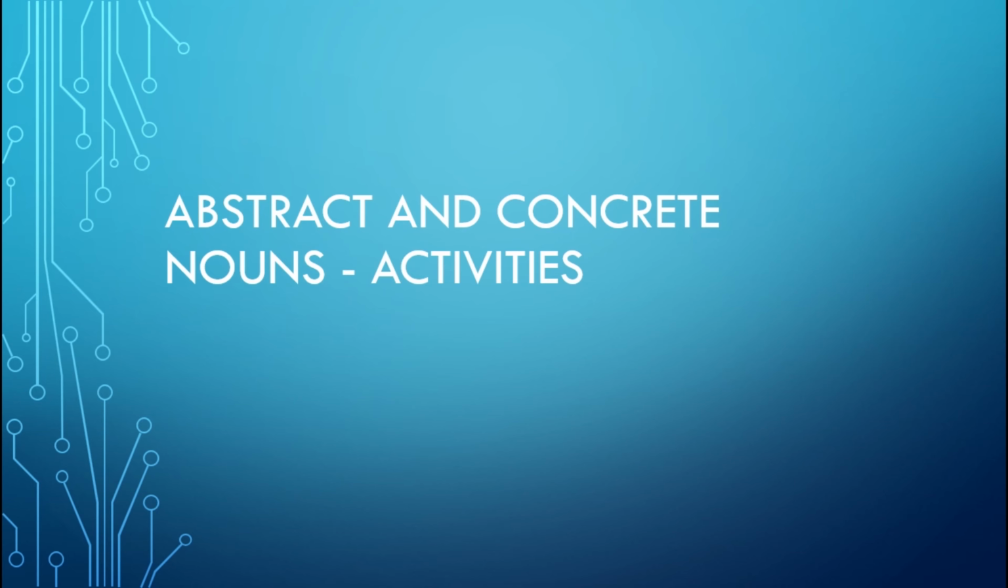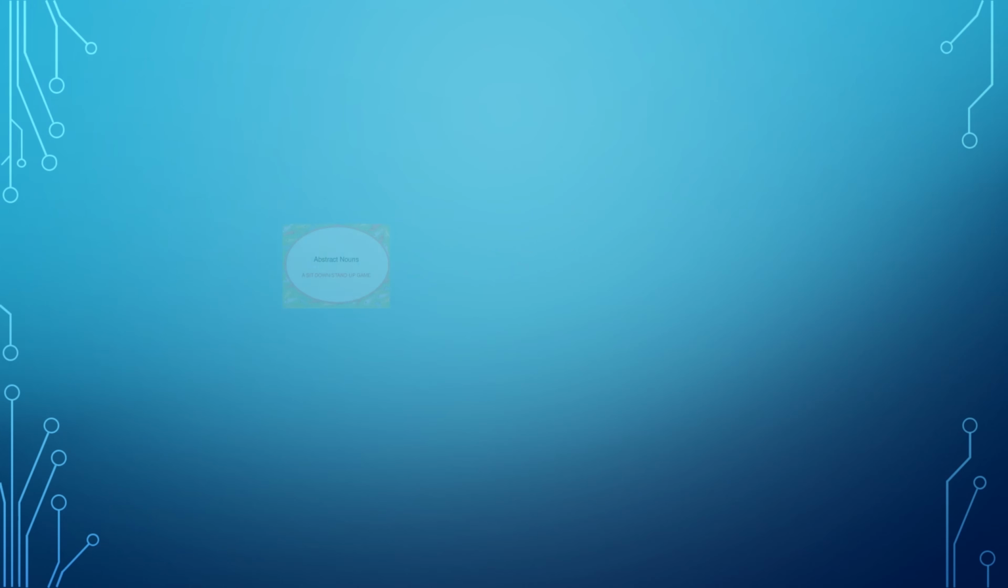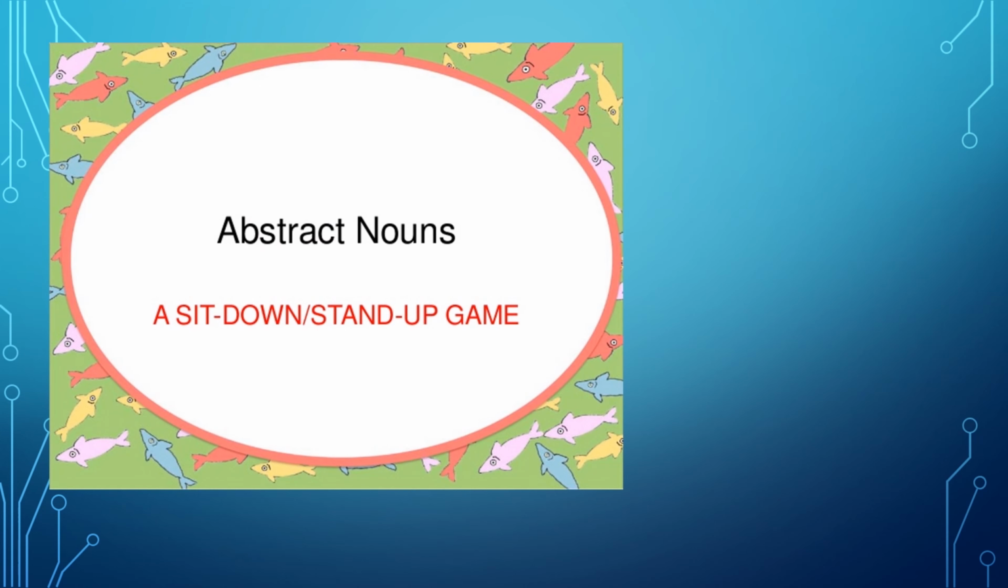So come on now, let's start with activities for abstract and concrete nouns. In this activity, the teacher or the parent can give them words for abstract nouns and words for concrete nouns. Whenever an abstract noun comes in, the child should stand up, and whenever a concrete noun comes, the child has to sit.